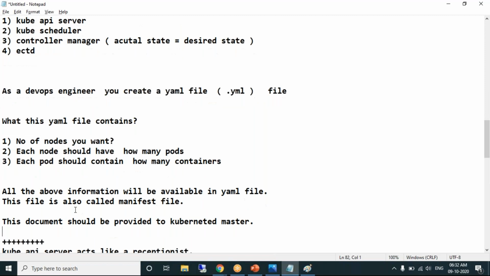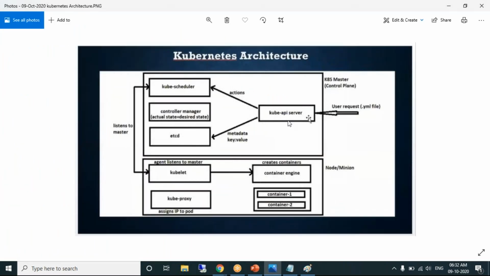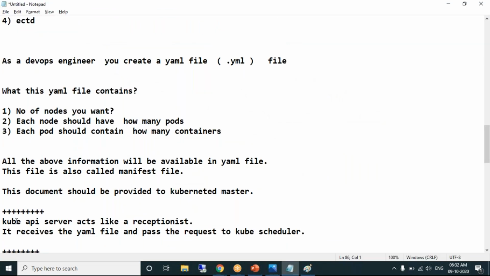This document is saying this YAML file should be provided to the Kubernetes master. Whatever your requirements, what pod you want, what container inside, and what image the container should be created from, all this information you write in a YAML file and send it to the Kubernetes master. In the Kubernetes master, which component receives your YAML file? The Kube API server.